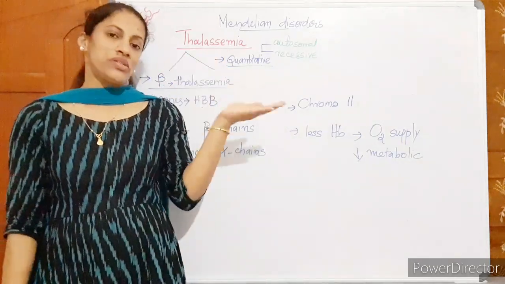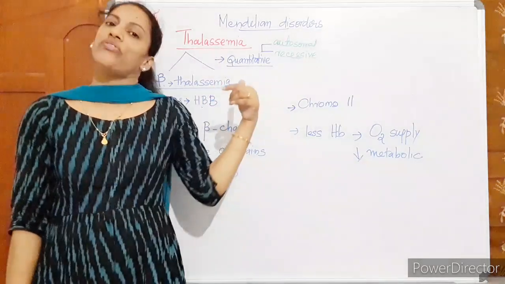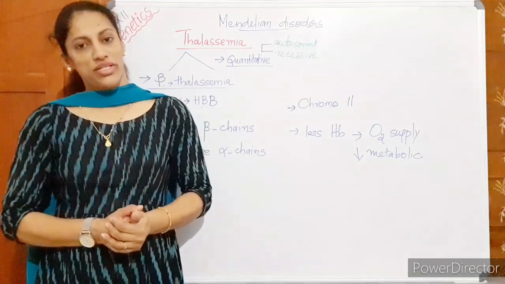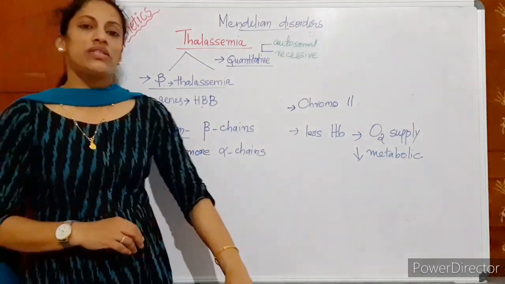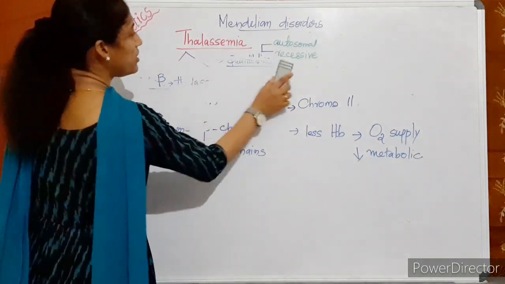The earlier case is a substitution mutation, a point mutation. Here, genes on two separate chromosomes are affected. Okay, I think these topics are clear: sickle cell anemia and thalassemia. Any doubts we will clarify later.